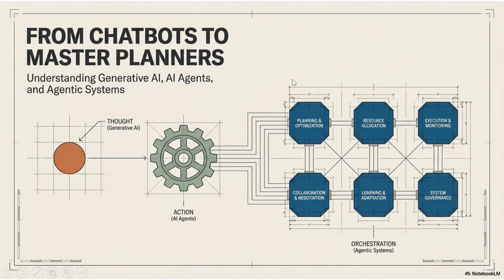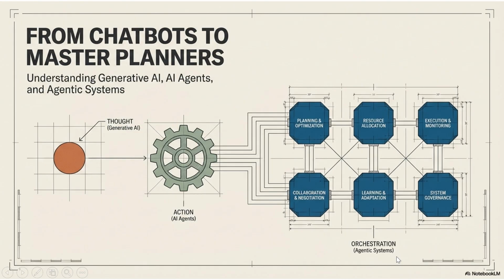Hello all, welcome. In this video, we are going to understand three different types of AI, which are generative AI, agents, and agentic systems. To make it easy, think of this as the evolution of a helper. We start with someone who can give us ideas, which is generative AI. Then we move to someone who can perform a task, which is the AI agent, which executes an action, and then we move to a manager who can handle a whole project, which are the agentic systems.